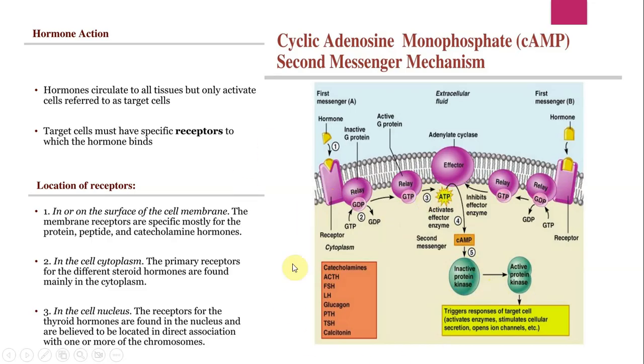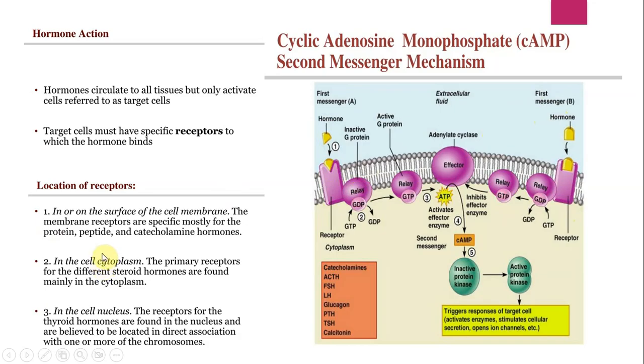Now, which hormones work through the second messenger system? These are the examples here. Again, these are very important. These include catecholamines, ACTH, FSH, LH, glucagon, PTH, TSH, and calcitonin, right? Again, simultaneously other hormones are also acting, not just one hormone at one time, but there's another one as well. This was the first messenger here, this is the second messenger here, right? So this saves up time.